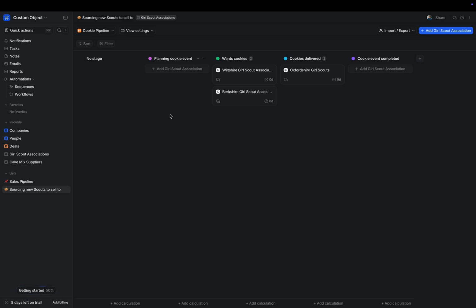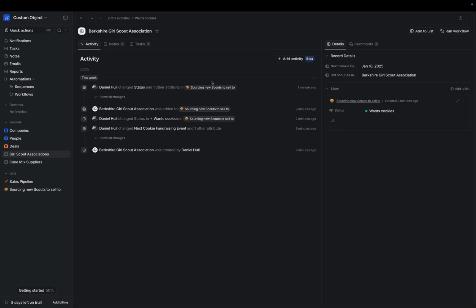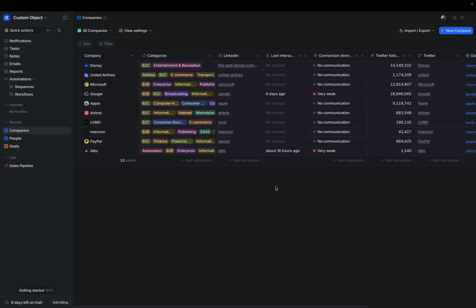Lists are flexible ways to create an interface with your objects. The name of this record is unlikely to change, but the status of this organization as it relates to selling cookies may indeed change. We use a list to capture the pipeline and the object to capture permanent record information. You can think of objects as tables or separate Google Sheets.